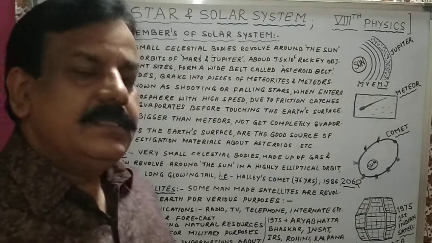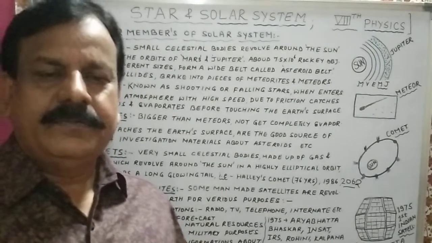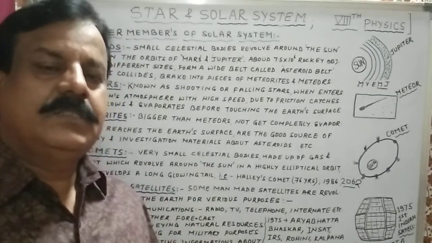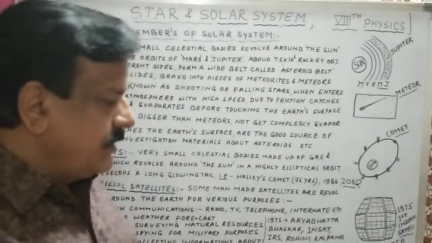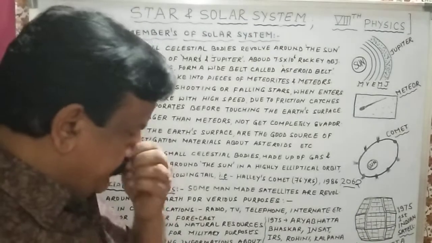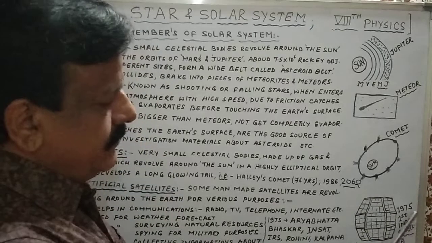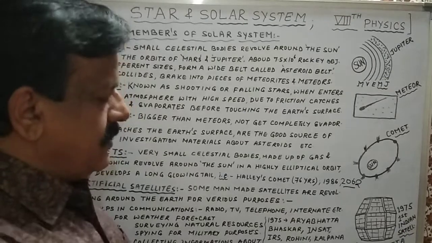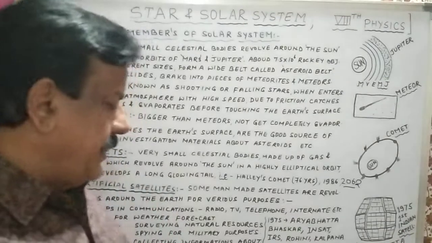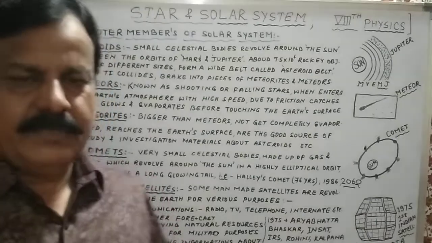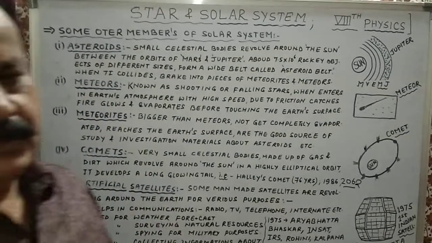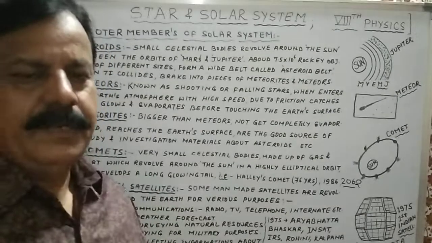In the year 1975, Aryabhatta was the first Indian satellite. You can see the figure. This is the Aryabhatta. In 1975, the first Indian satellite was sent into space, and afterwards many satellites were sent, and they are continuously being sent one by one.